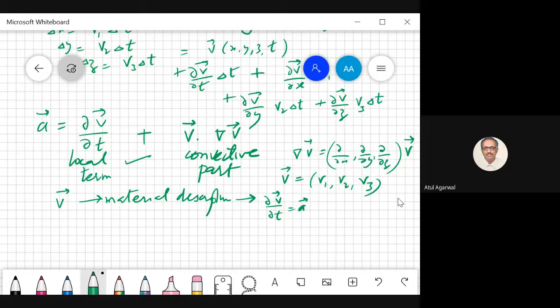For fluid mechanics, we generally use spatial description because we say there is a control volume, and fluid is passing through it. We cannot track individual particles. While in solid mechanics, we can track individual particles. Your body travels from here to there. We can find how each particle is moving.